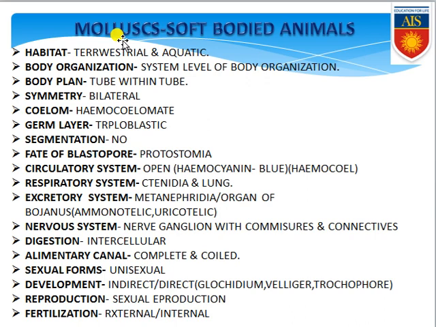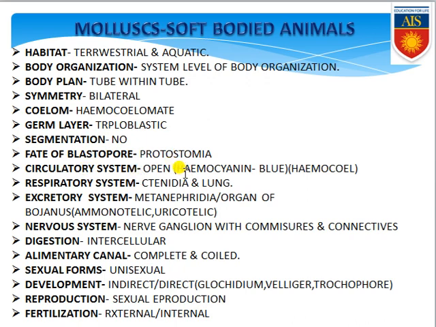First, habitat: if you see, they are exclusively terrestrial and mostly aquatic. Body organization is organ system level of body organization. Body plan, that is tube within tube body plan. Symmetry, obviously bilateral symmetry if you segregate their body into two equal halves along the longitudinal plane. Coelom, they are hemocoelomate, that means they have hemolymph within the coelom. They have three germ layers, that's why they are triploblastic. Segmentation, they do not have any segmentation. Blastopore, they are obviously protostomia because the blastopore forms the mouth at first.